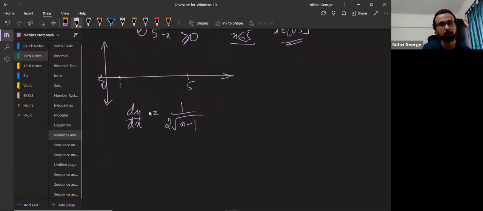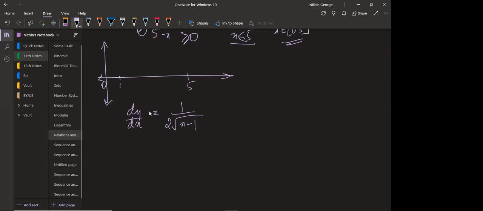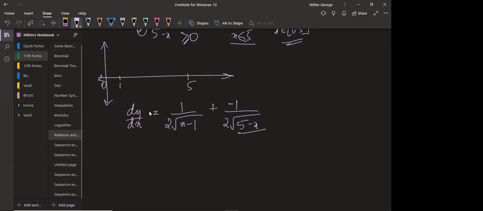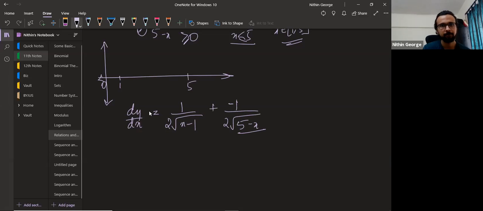Okay, what about root of 5 minus x? We get minus 1 by 2 root 5 minus x. And this 5 minus x should be differentiated again. We'll get this minus 1 here. Okay. Now,